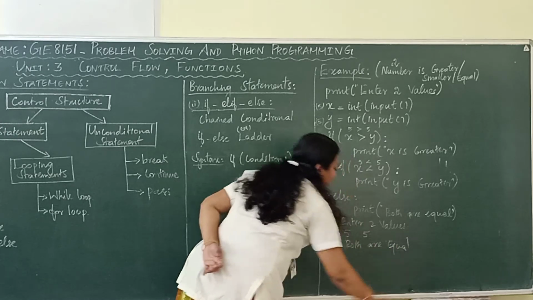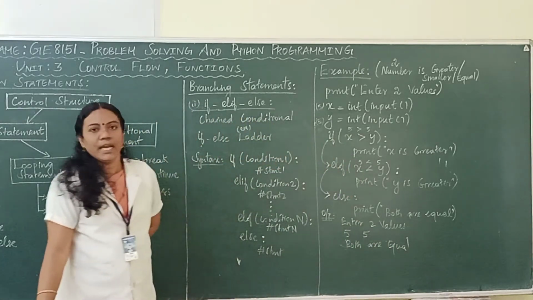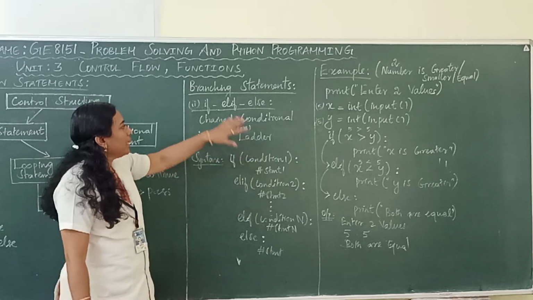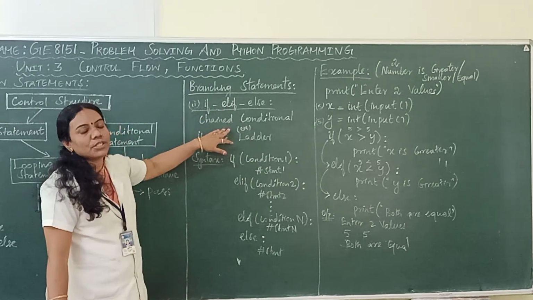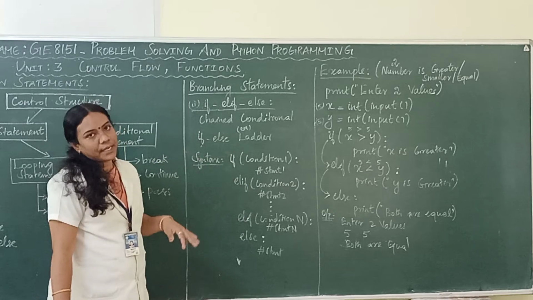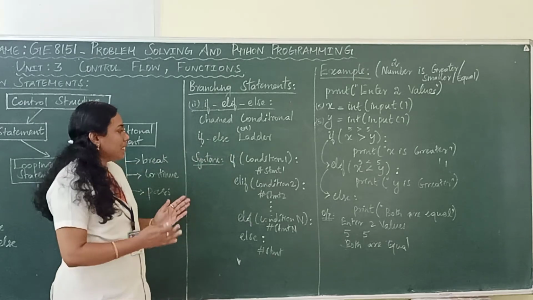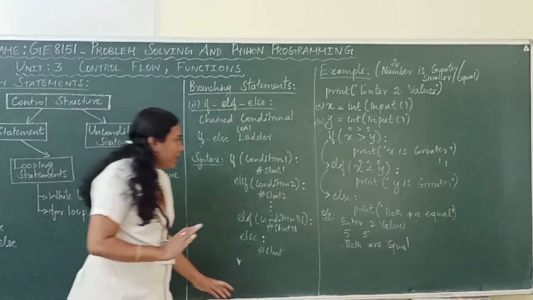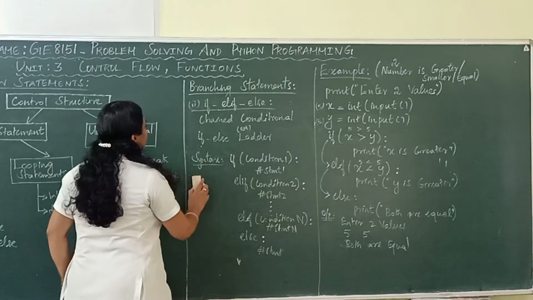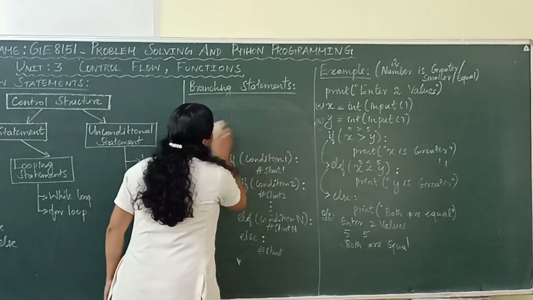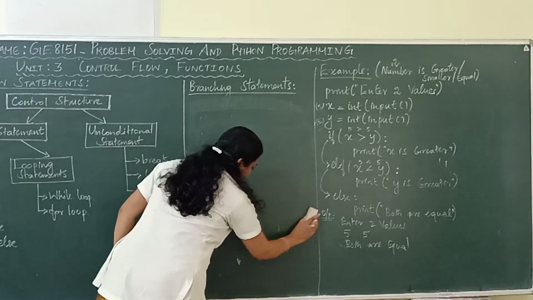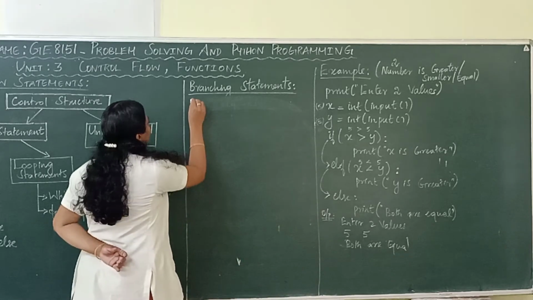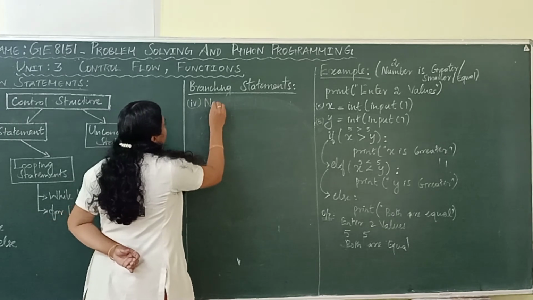So, this is an example for if, elif, else. If, elif, else is otherwise called a chained conditional or else if ladder. Understood? But this is the third part under branching statements. So next, the last one. The last part is called nested if. Nested if else is the fourth part.